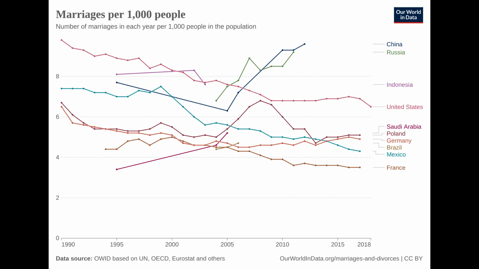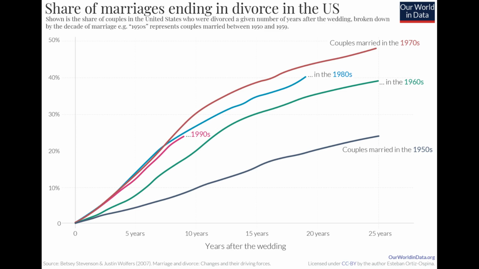The phenomenon of a decline in the number of marriages concluded per 1,000 inhabitants is more visible in the longer term. The true picture is provided by the information on the number of divorces given for 1,000 marriages. It is difficult to obtain such data, but we will present it to you today. For the USA, we have an interesting chart showing the percentage of marriages ending in divorce. This chart is very informative.